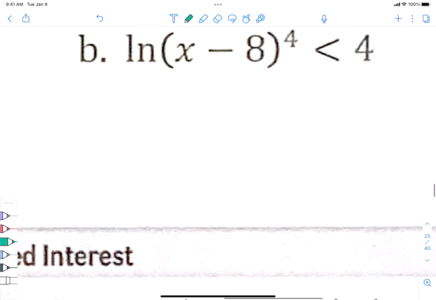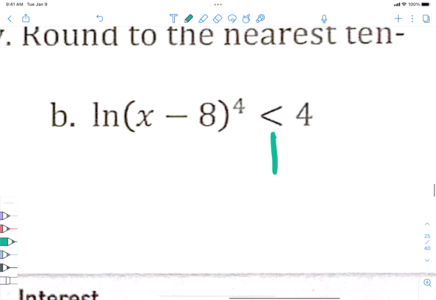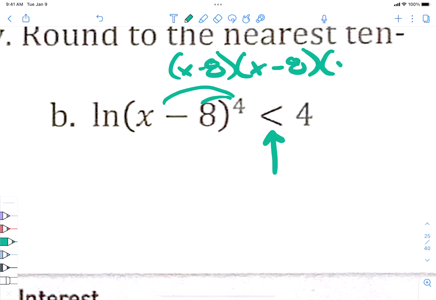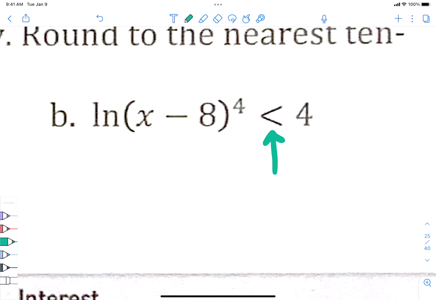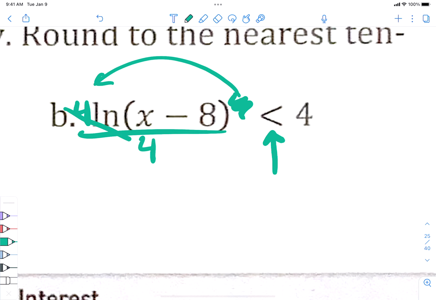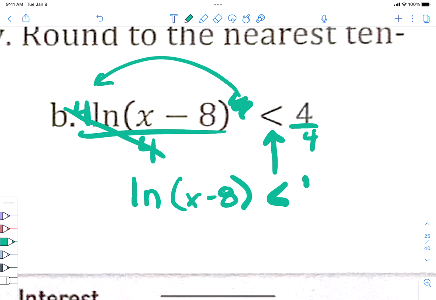Okay, B. Now, it doesn't matter that that's not an equal sign. We'll just leave it alone, okay? We can't distribute the 4 because this would end up being like x minus 8 times x minus 8, and I don't want to FOIL it 4 times. Ah, okay, that's a good idea. Let's move the 4. I hate exponents. We move the 4 to the front, then divide by the 4, so we get him to the other side. So we just have ln of x minus 8 is less than 1. That looks a lot nicer. No exponents. We hate exponents.